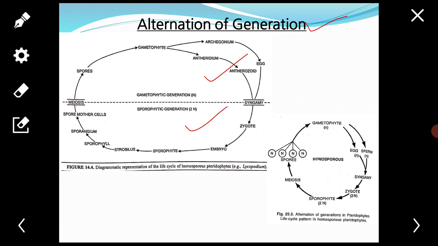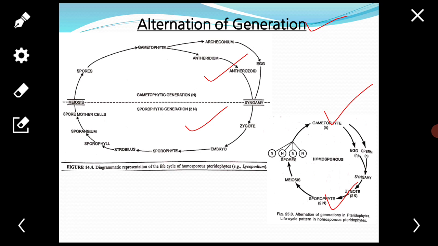It is a general rule that a gametophytic plant body is followed by the formation of a sporophytic plant body, and the sporophytic plant body is followed by a gametophytic plant body. They come one after the other in the life cycle of the plant or genera.